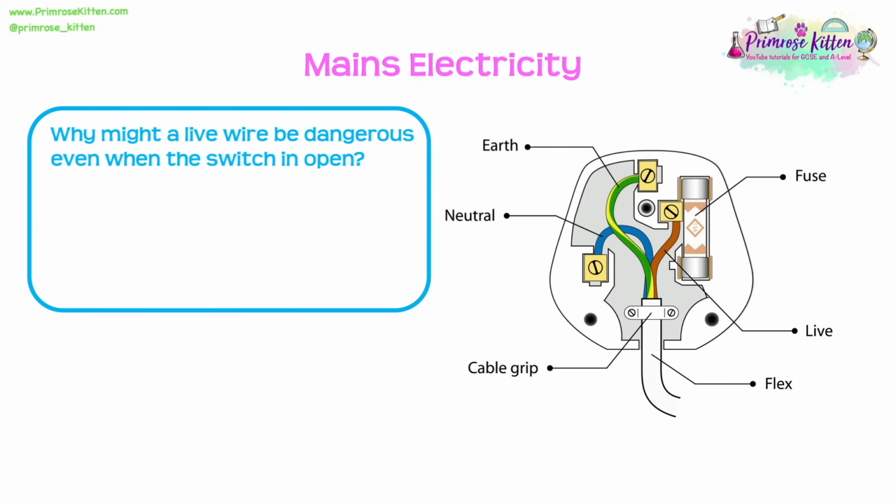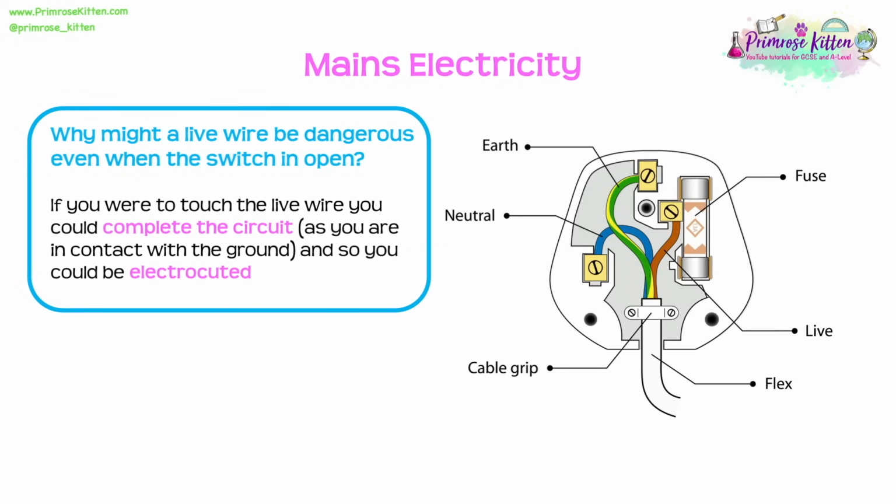We need to know why a live wire might be dangerous even when the switch is open. And this is a really important question because, of course, if the switch is open, you might think that the current can't flow. However, if we were to touch the live wire, we could ourselves complete the circuit. And this is because we are, of course, in contact with the ground. And so that current will flow through our bodies into the ground, and so we could be electrocuted. And that's why that live wire is always dangerous, even when the switch is open.